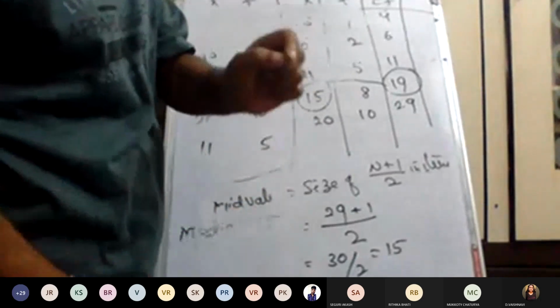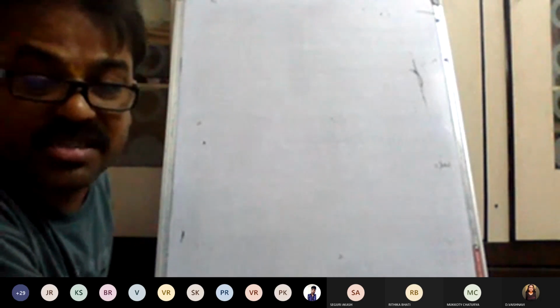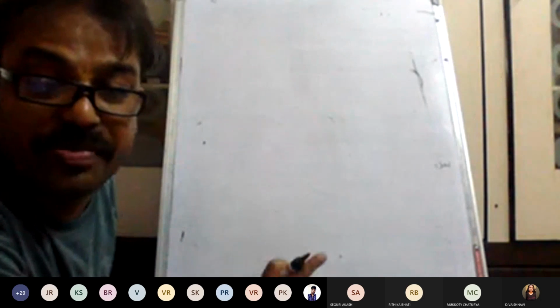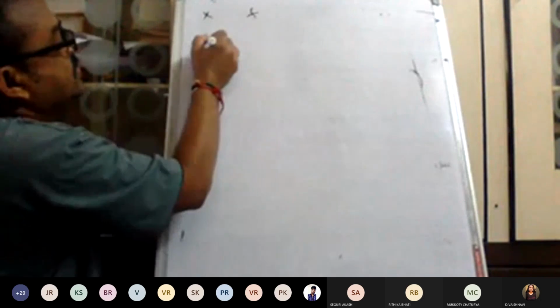This is a very important next chapter, skewness. What we are discussing, the central value, is like the (a+b) whole square formula in mathematics; it is a basic. In the next chapter, whether you go for standard deviation, mean deviation, or skewness, all are based on these basics. So you must practice more. Okay, I will give one example.